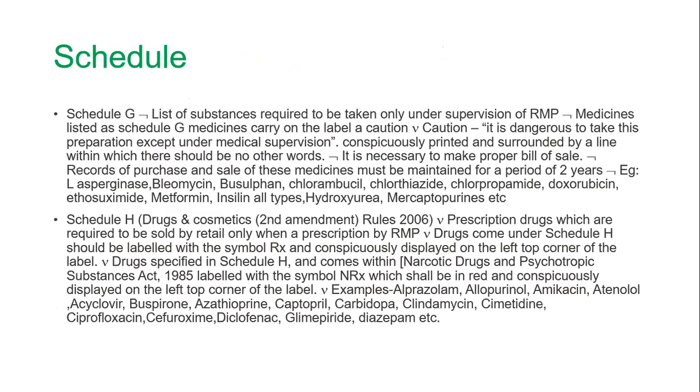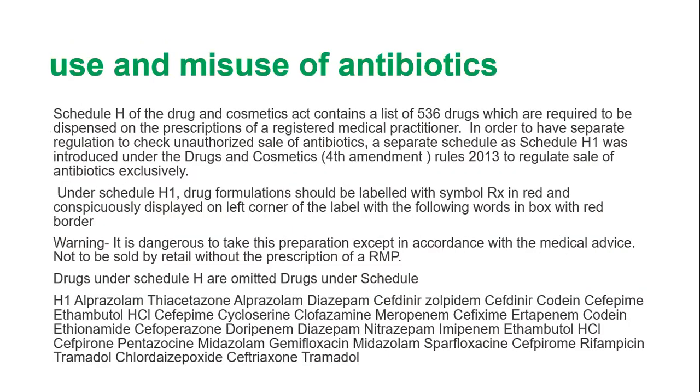Schedule G medicines are required to be taken only under the supervision of an RMP. Schedule G medicines carry on the label the caution: it is dangerous to take this preparation except under medical supervision. Schedule H, in the Drugs and Cosmetics Second Amendment Rules 2006, covers prescription drugs which are required to be sold retail only on the prescription of an RMP.